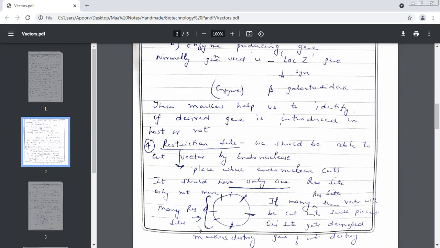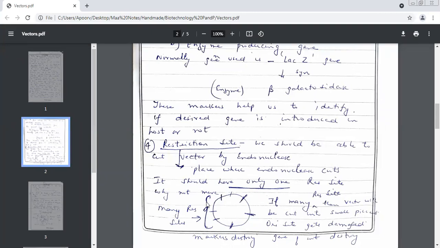And if you have so many sites, they should all be different. This should be different from this, should be different from this. None of them should be the same, because if they're the same, then the same endonuclease will start cutting them. So what is a restriction site? A place where who cuts? Endonuclease. Yes. And it is always wise to have how many restriction sites? One. Yes, so that endonuclease can cut only at one part.